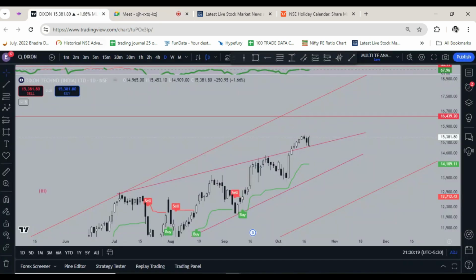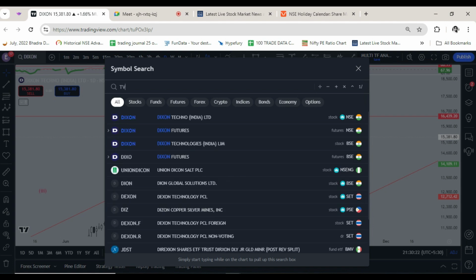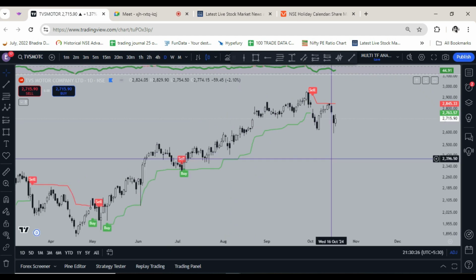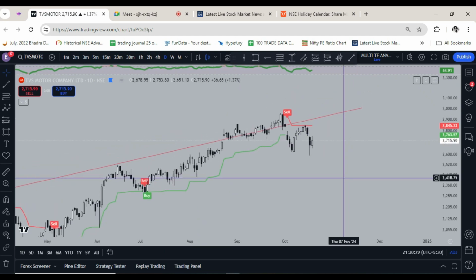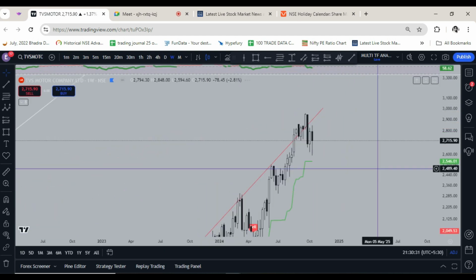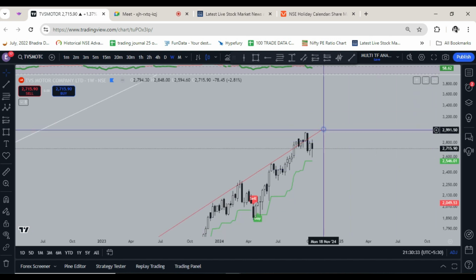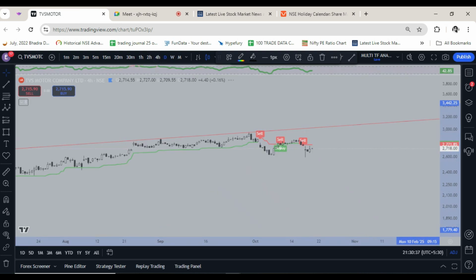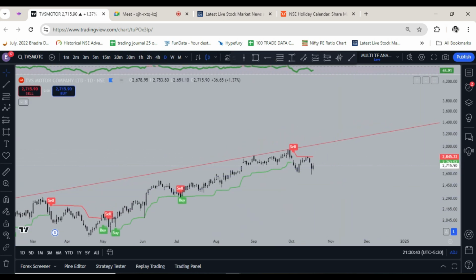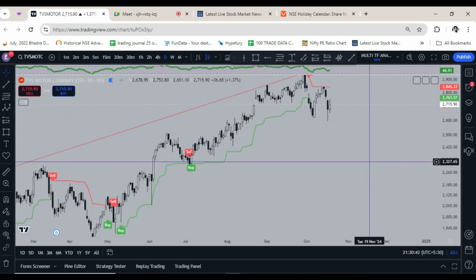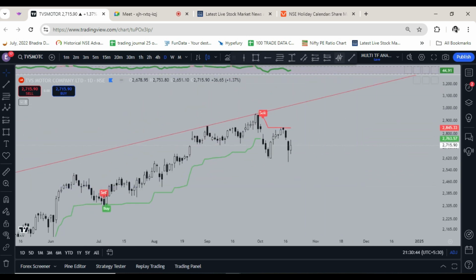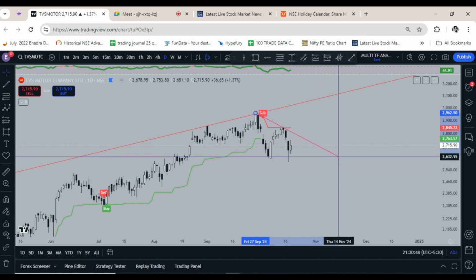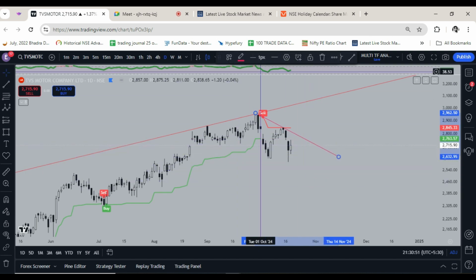Okay, one more thing, TVS Motors. No, I think in autos you have to be careful, because I have read multiple articles that inventory is piling up. Wait for results, because if it is piling up, then it is very stressed, and being a cyclical sector, the cycle might have changed for auto. So be careful with autos and wait for the results.